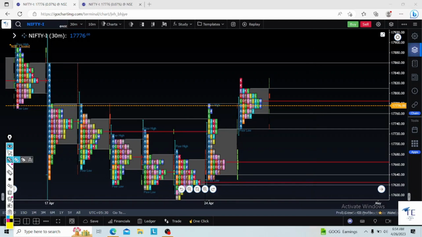Almost 90 percent of people, whether they are booking loss or profit, do all their adjustments today, Wednesday, and tomorrow is the April monthly expiry. So if market opens inside the value area, then I will wait for the first half, and I will provide information on the Telegram channel.